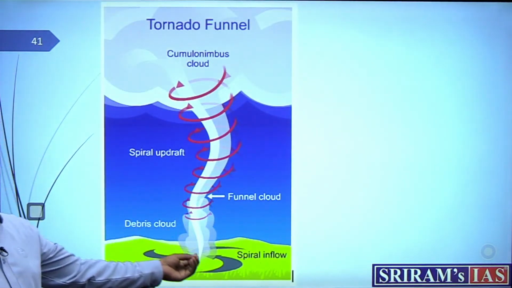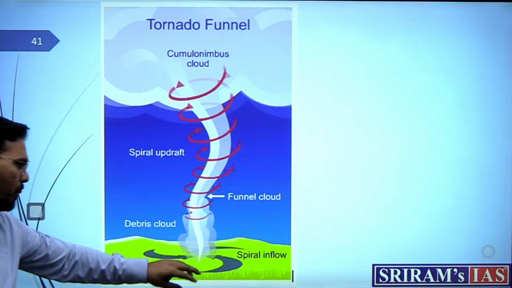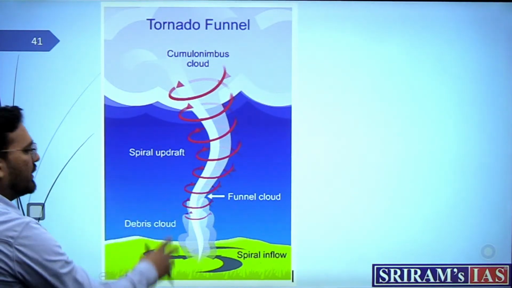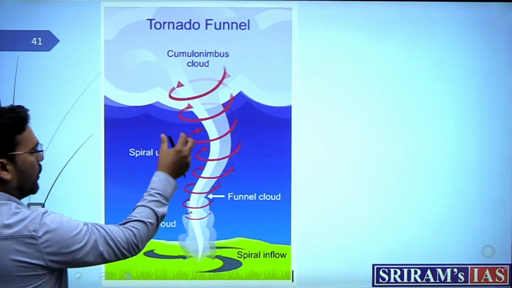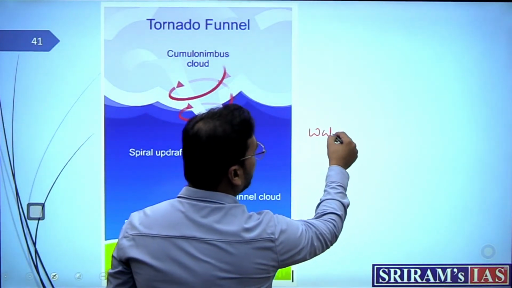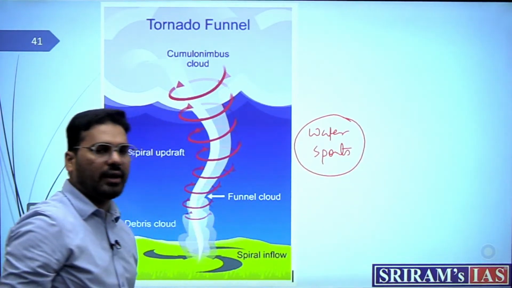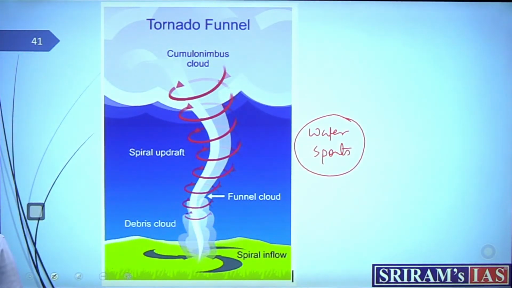Now this is the structural figure of that. When you are explaining that, make this diagram. There's a low pressure, then there's a cloud spiral inflow, it keeps going up, there's a funnel cloud, it starts forming, and say over water it's also called as water spouts also. So over water, if it is formed, it is called as water spouts.